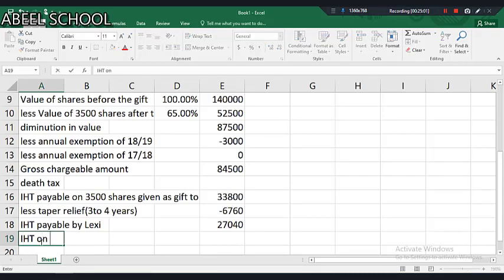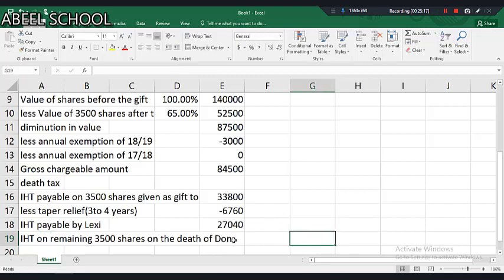IHT on the remaining 3,500 shares on the death of Dawn. So we'll take simply 3,500 shares.